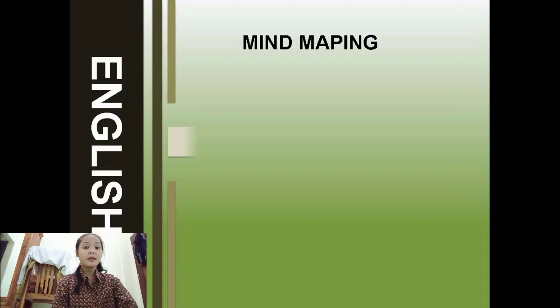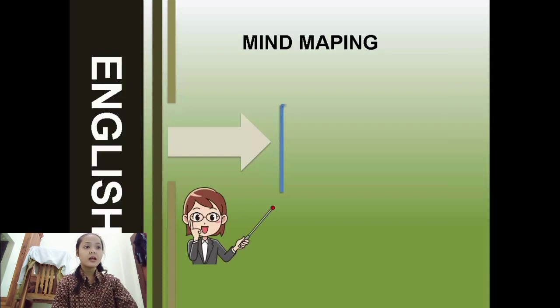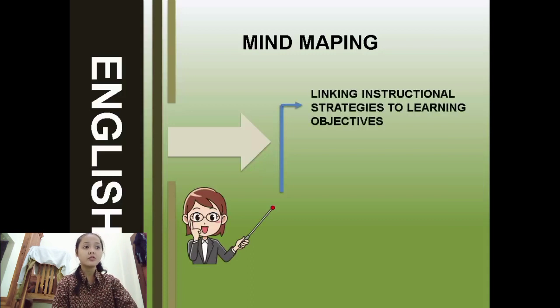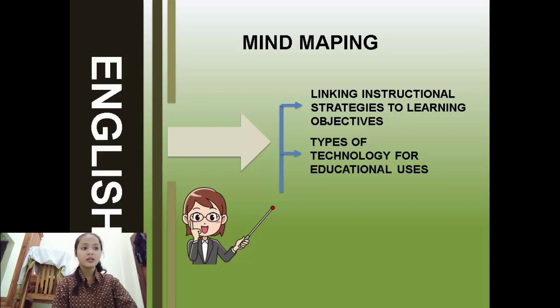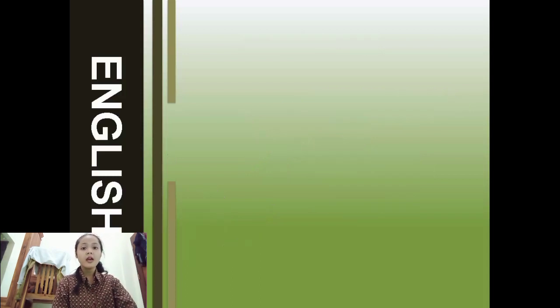This is the mind mapping of the material: linking learning objective, pedagogies, and technology. There are, first, linking instructional strategies to learning objective. Second, types of technology for educational use. Third, principles for selection use. Okay, now let's start the presentation.